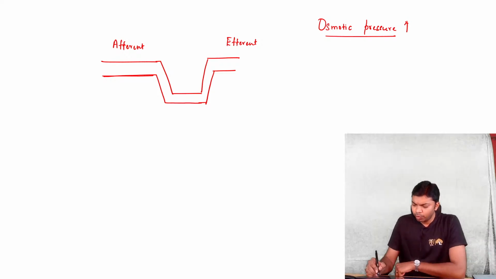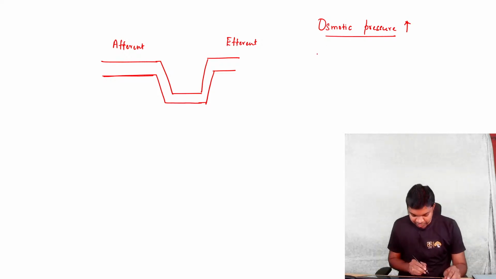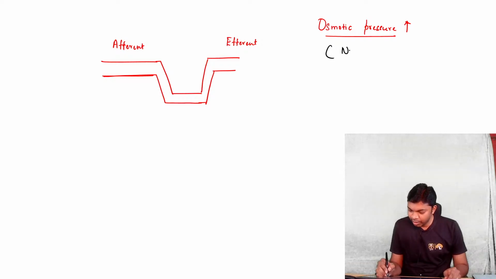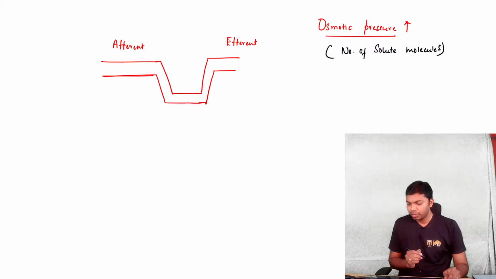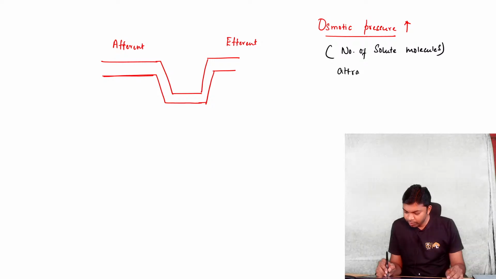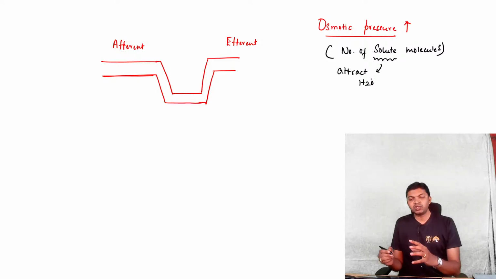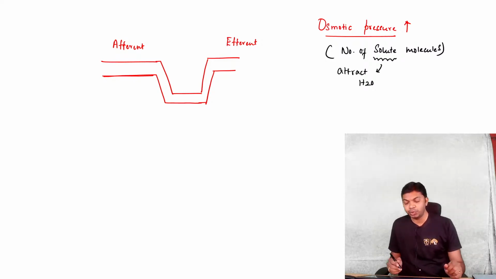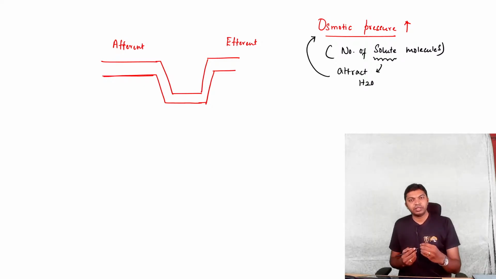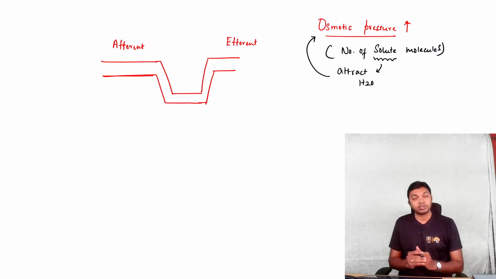Now, what is osmotic pressure? Osmotic pressure is exerted by the number of solute molecules. These solutes will attract water, and the force of water attraction by a solute is what is called osmotic pressure. That attractive force of a solute over a water molecule is called osmotic pressure.